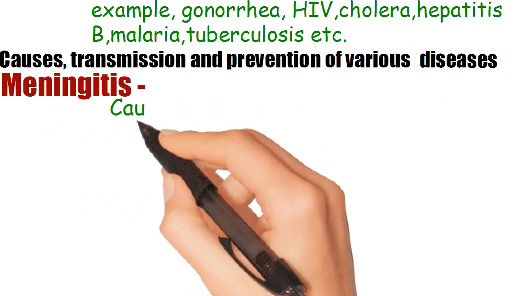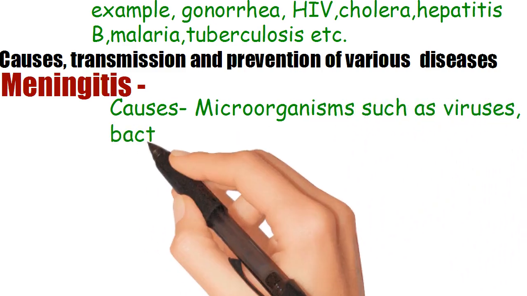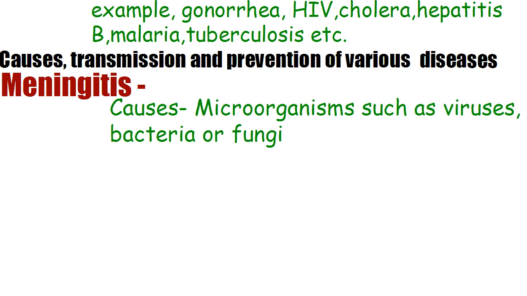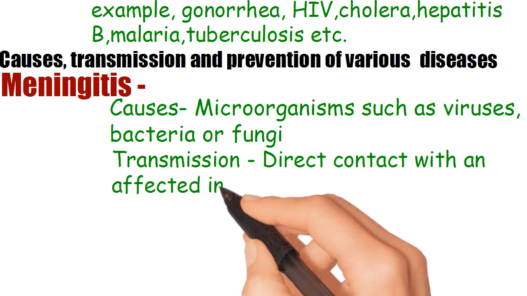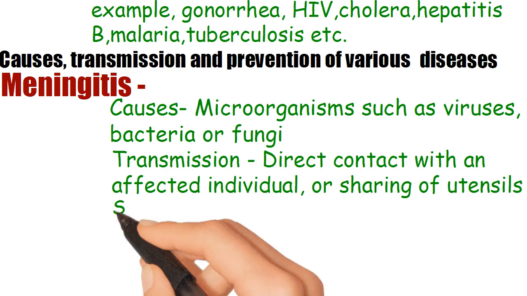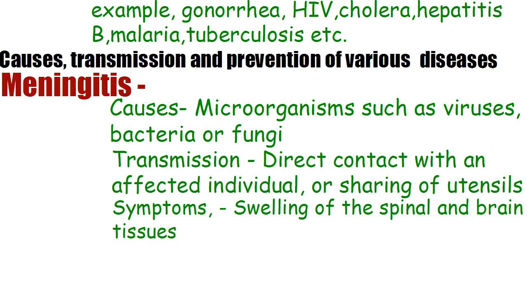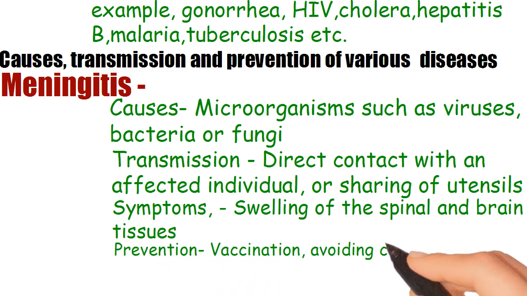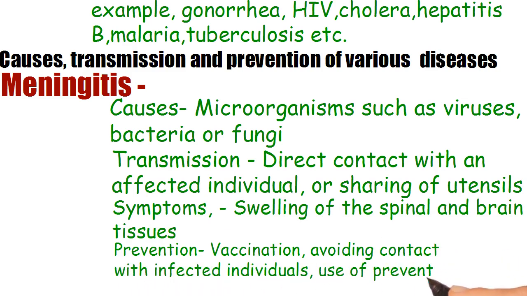Meningitis. Causes: microorganisms such as viruses, bacteria or fungi. Transmission: direct contact with an affected individual, or sharing of utensils. Symptoms: swelling of the spinal and brain tissues. Prevention: vaccination, avoiding contact with infected individuals, use of preventive antibiotics.